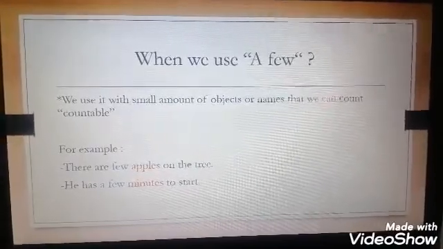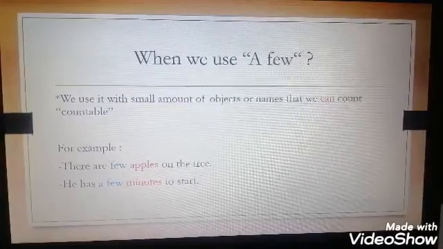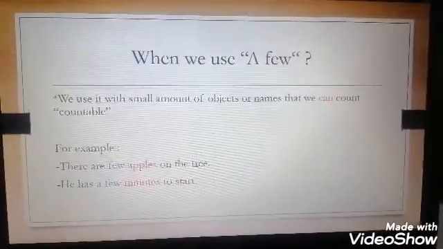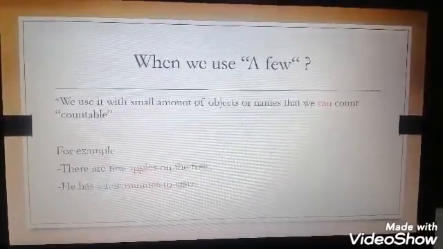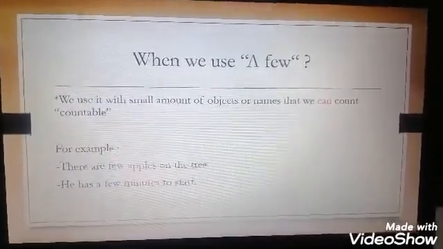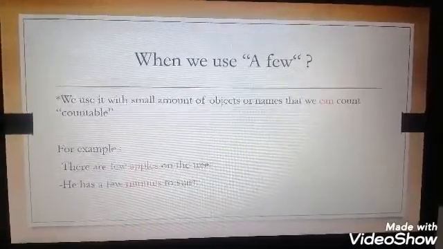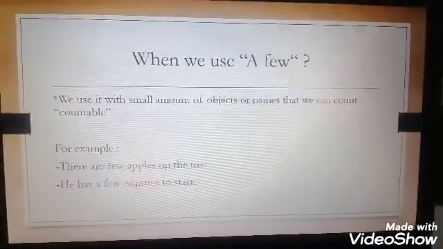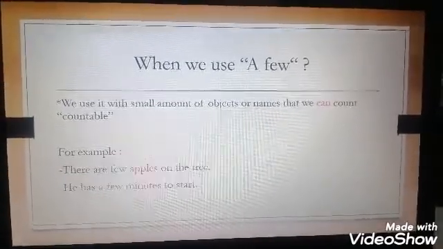When we use a few, we use it with a small amount of objects or nouns that we can count. We call it countable. For example, there are a few apples on the tree. He has a few minutes to start. Here with a few, we use it with a small amount of objects that we can count. The apples we can count, and the minutes we can count.